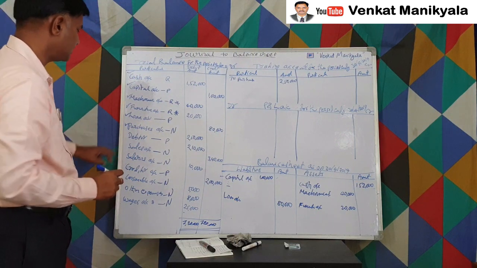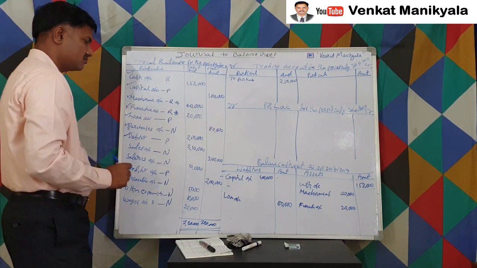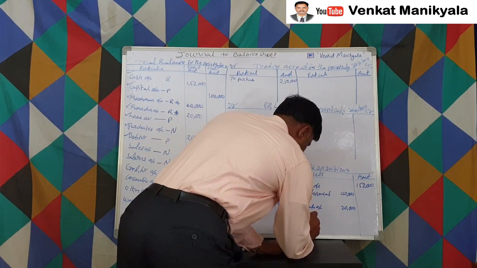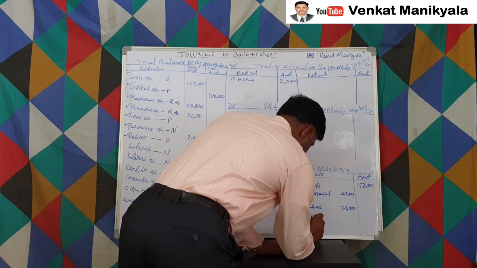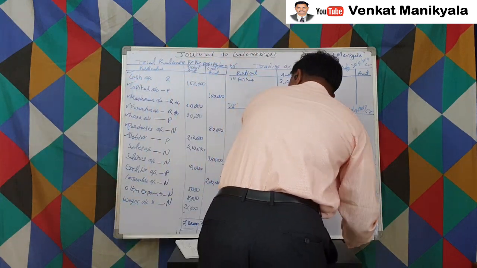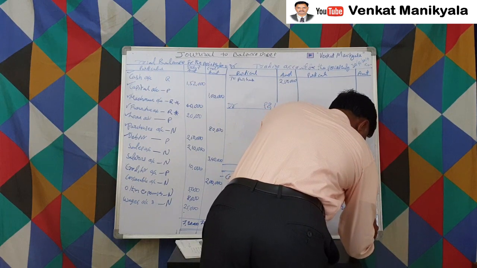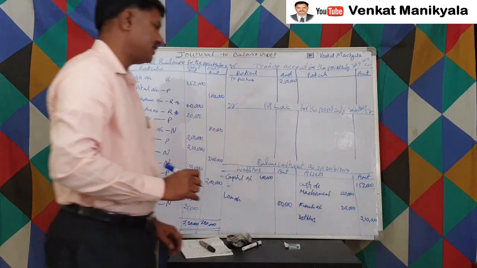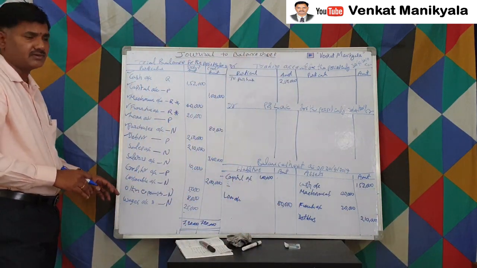Debtors is a personal account, so we are leaving some space. Debtors 2,10,000, directly in the outer column, because it won't have any adjustment. If it does have an adjustment, again we have to write it in the inner column.